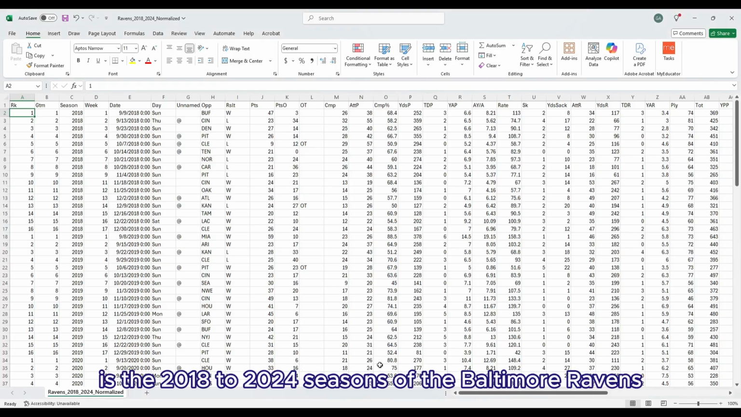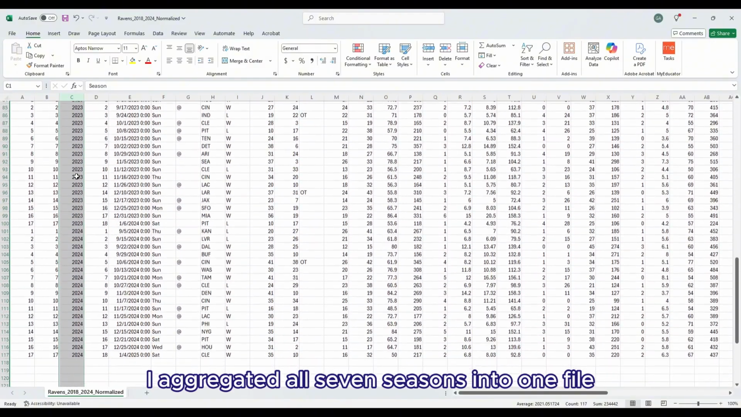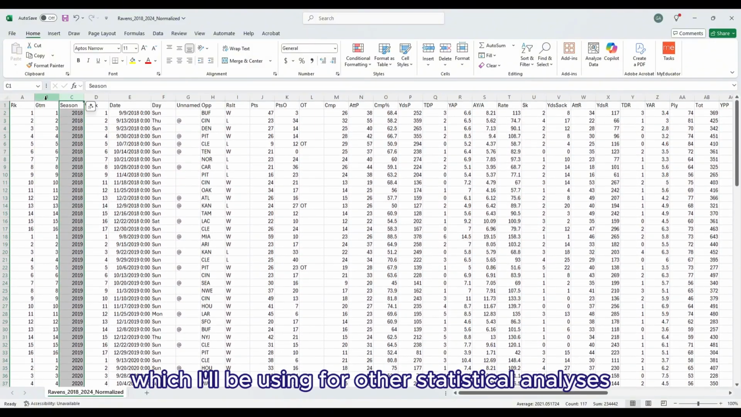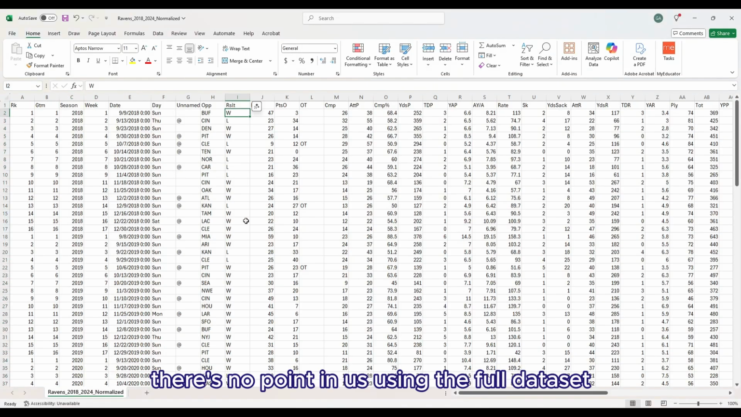The data we'll be using is the 2018 to 2024 seasons of the Baltimore Ravens, which was taken from ProFootballReference.com. I aggregated all 7 seasons into one file, which I'll be using for other statistical analyses. Since we're only using a few features, there's no point in using the full dataset with dozens of columns when we only need a fraction of them.